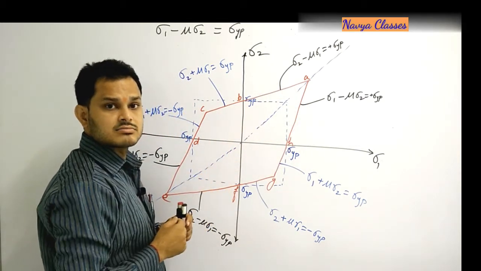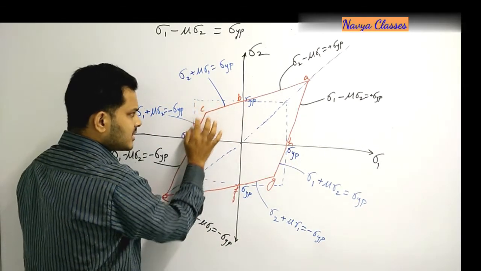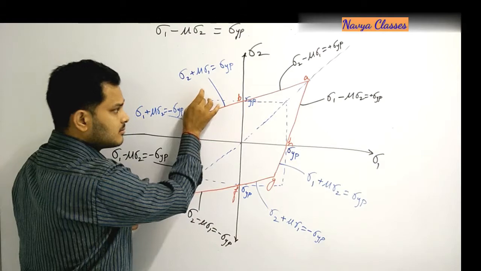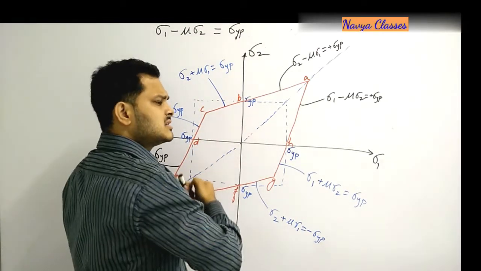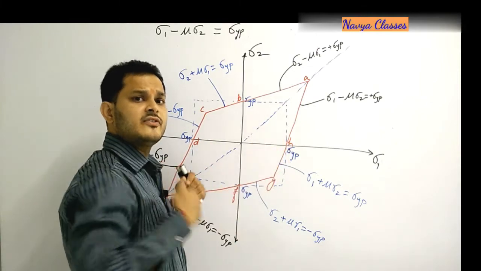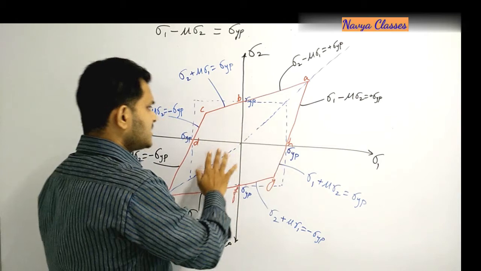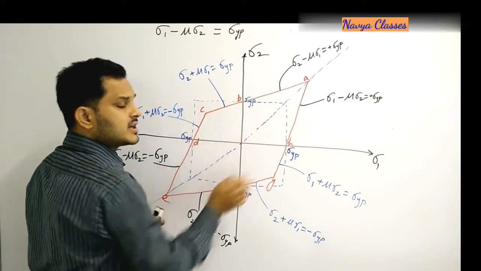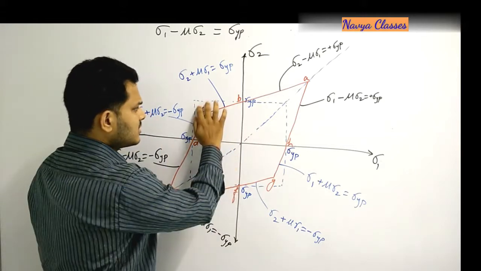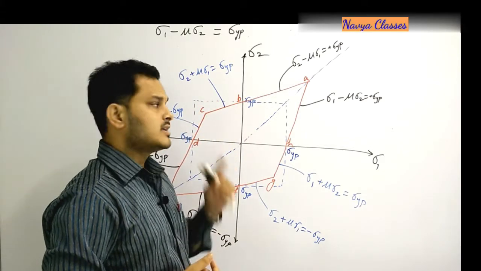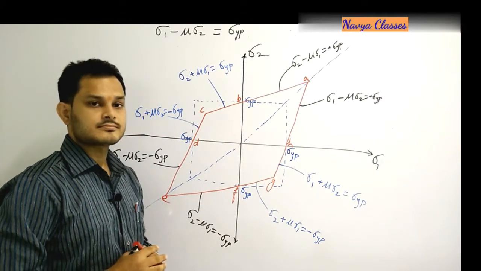That is not true. Similarly, the material is not reaching the sigma yp level, but before that it can also fail. So when the stresses are the same in nature, they are not breaking even after being stressed beyond sigma yp, but when the stresses are opposite in nature, they are failing much before reaching the sigma yp value, and that is why this theory of failure is not used.